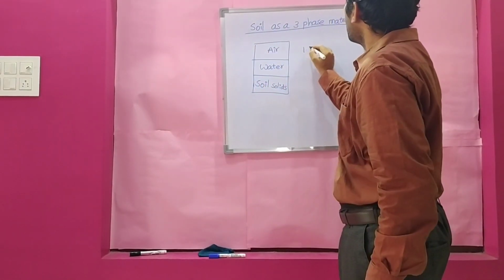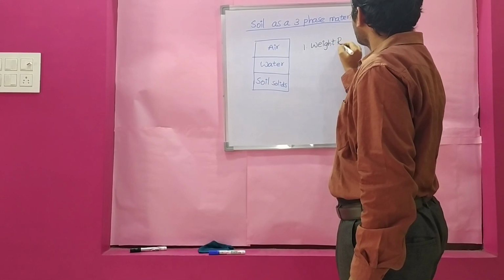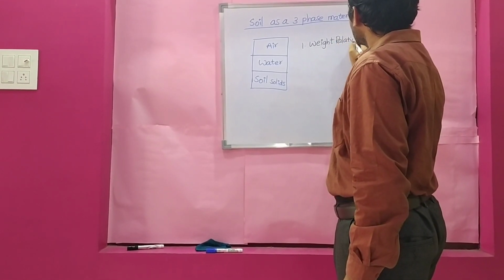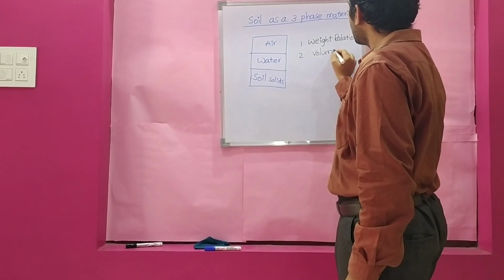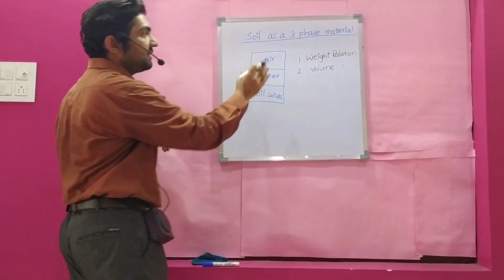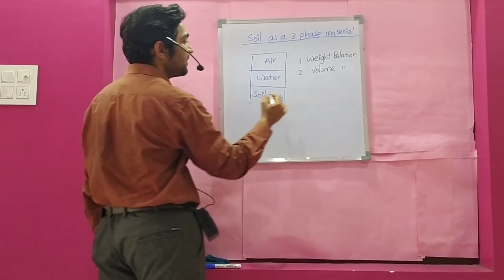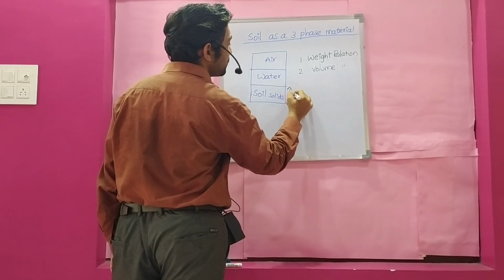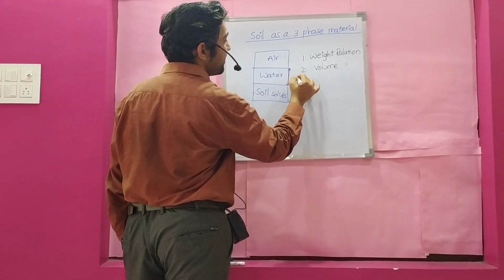All soil relationships in engineering we express in terms of two important relationships. First one is weight relationship, and second one is volumetric relation or volume relation. All the properties of soil are expressed in these two terminologies. This is weight of soil solids, Ws, we represent like this. Weight of water.